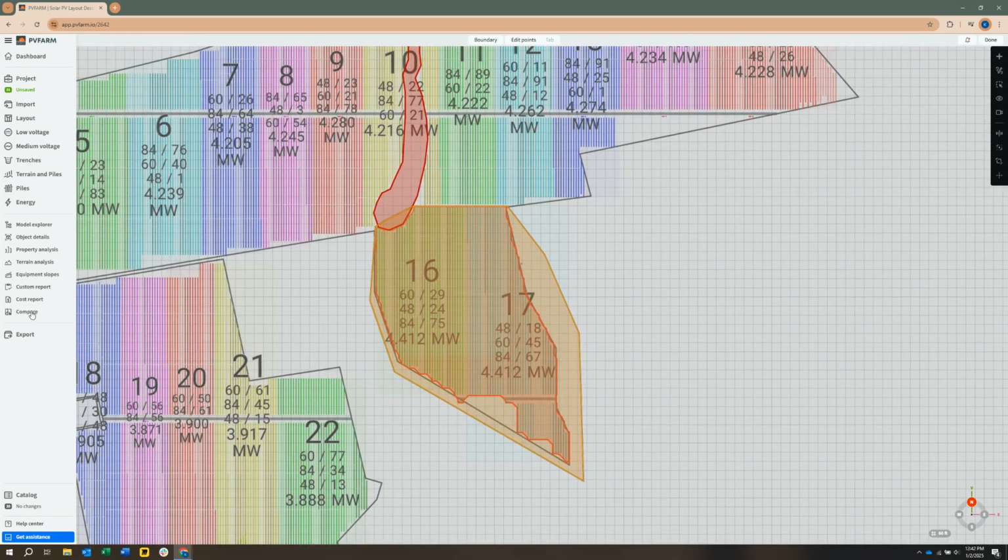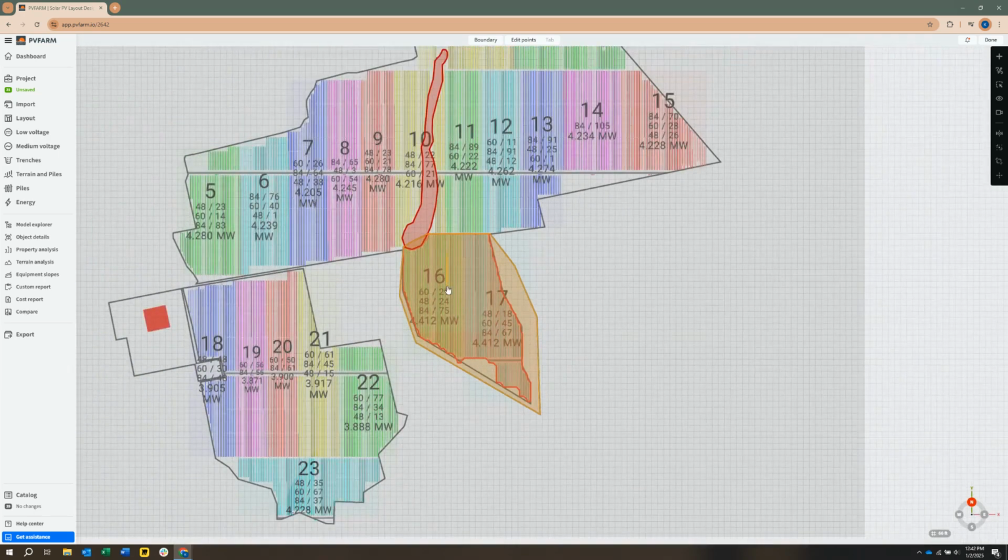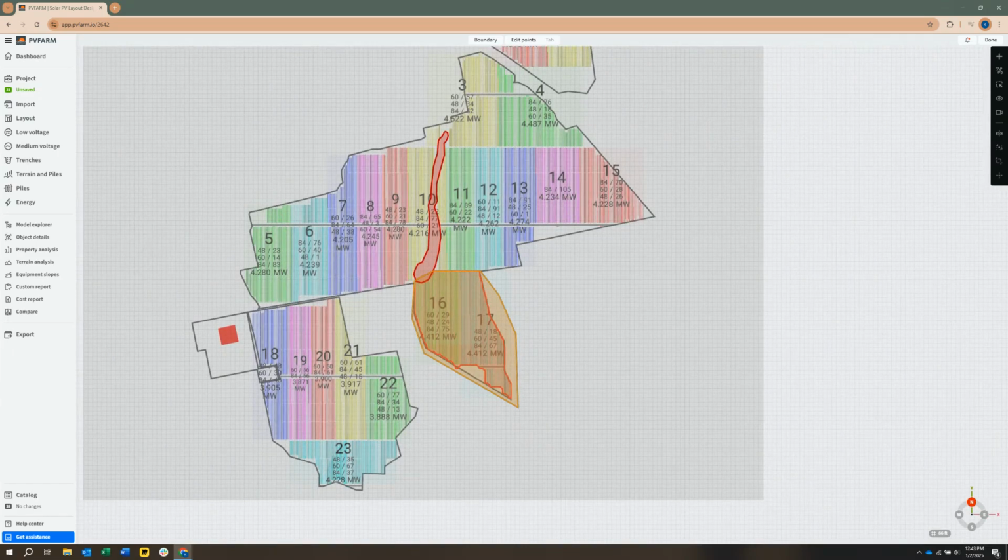Now I'm going to compare these two, and we can see we're able to get more DC from the layout we got using sub areas than the one we started with. So by using sub areas, I am able to apply the layout settings that I need in certain areas. In the next video, we'll go over another way to use sub areas in your layout. Thanks for watching.